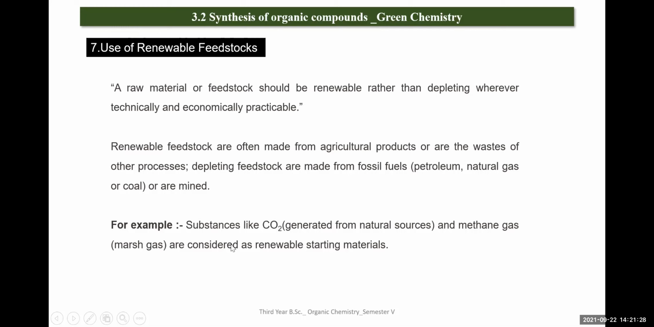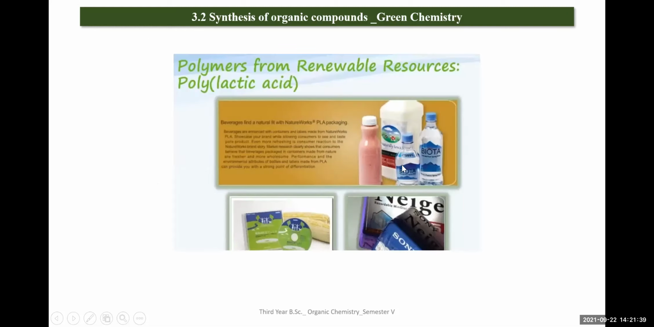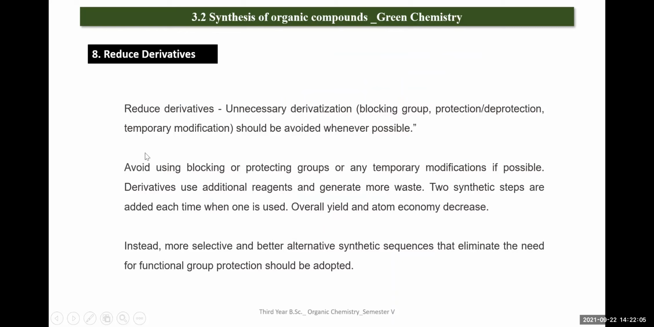For example, substances like CO2, which is generated from natural sources, and methane gas are considered renewable starting materials. Here, you can see polylactic acid. These plastic bottles are created from polylactic acid, which is created by plants, which are a renewable source, right? You can say that the beverage finds a natural fit with NatureWorks. Okay, this is an article which was published in a US journal.